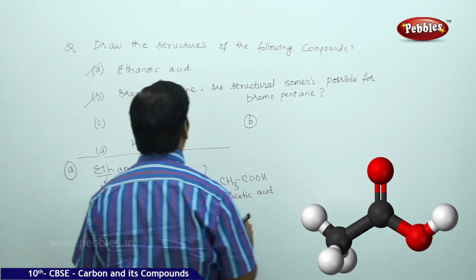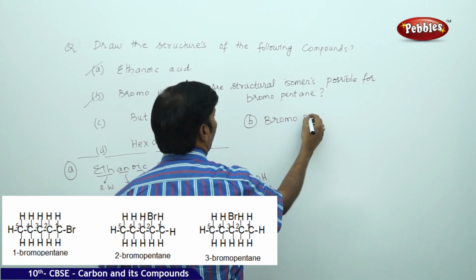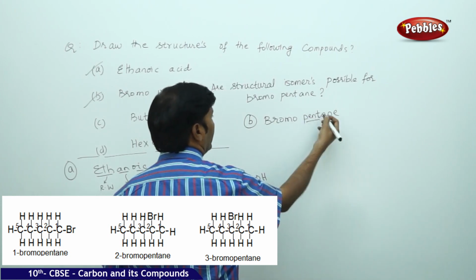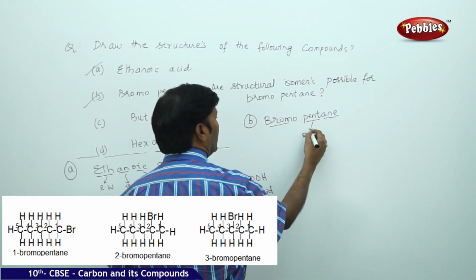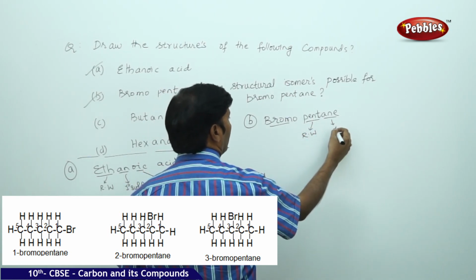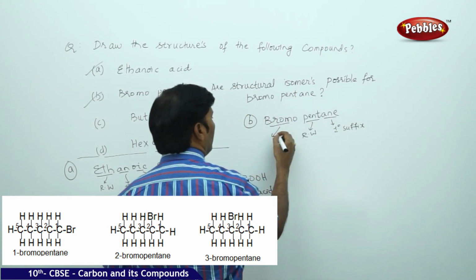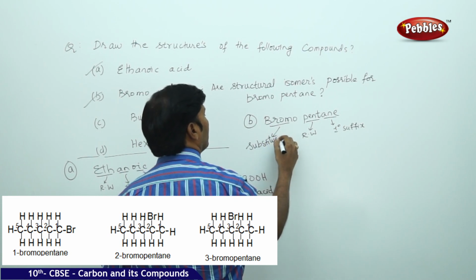If you take bromopentane, pent is the root word, ane is the primary suffix, and bromo is the substituent.